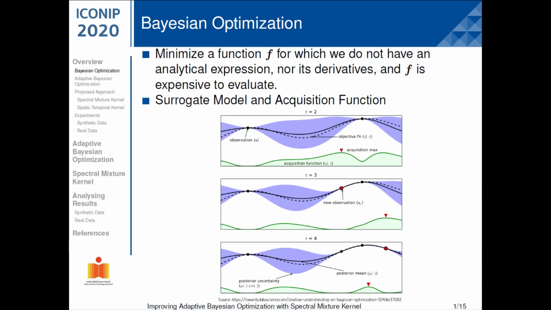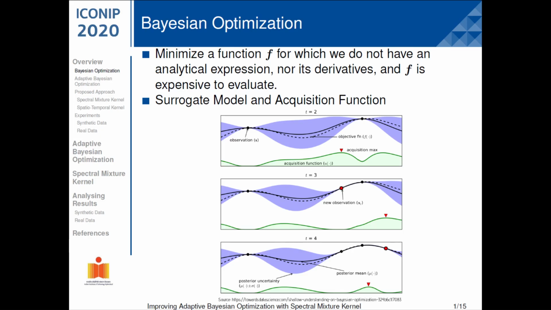Suppose we want to find the optima for a black box function, and we don't have an analytical expression for the function, nor its derivatives, and the function is expensive to evaluate. In such a situation, Bayesian optimization is a gradient-free, global optimization approach to find the optima with the minimum number of objective function evaluations. In Bayesian optimization, a surrogate model incorporates prior belief about the function, and this belief gets updated with each evaluation of the objective.